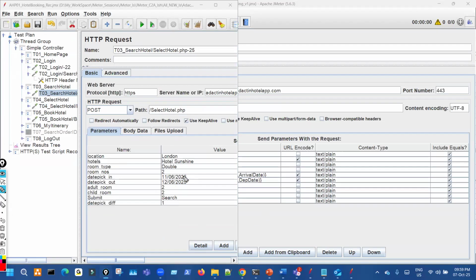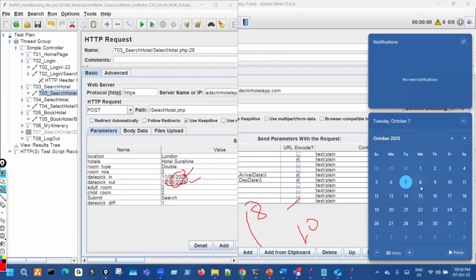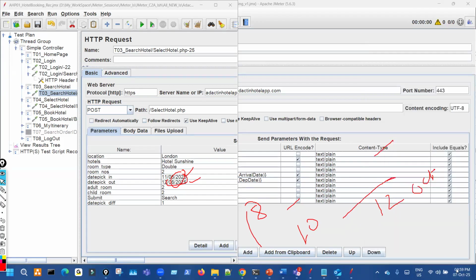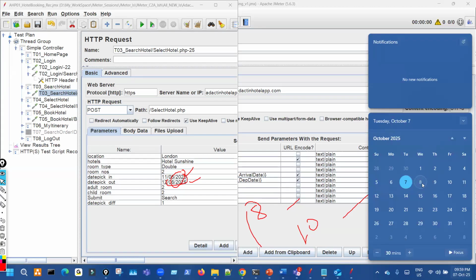Now, see, check-in date and check-out date, you cannot give a fixed value. Suppose today's date is such that you are checking in on 8 and check-out is 10, right? You are keeping that in the script as it is. So what will happen? Suppose after 12th of October you are running the script, that time this date becomes a previous date, right? Like here you can see the calendar. On 8 you are giving the check-in date and then 10 is the check-out date. But if you are running your script on 13 or so, that time this date becomes a previous date in your script, right? So we cannot use it like that.